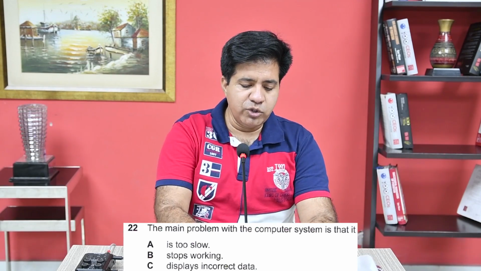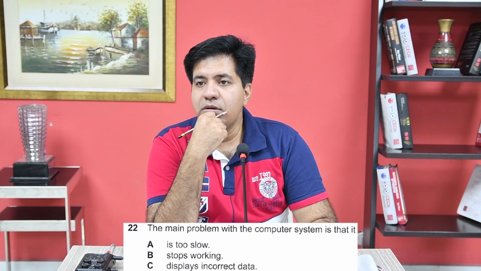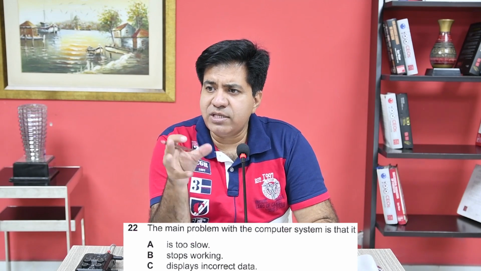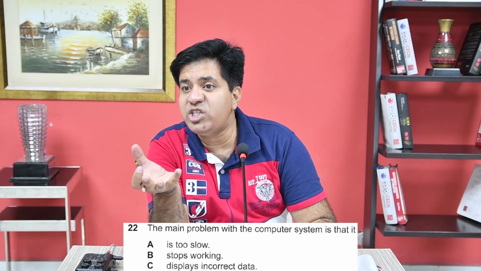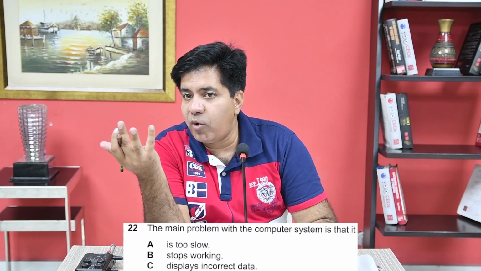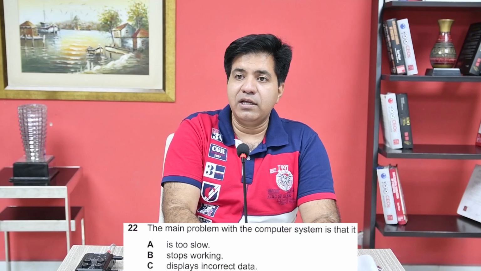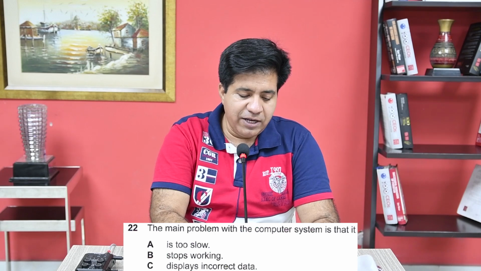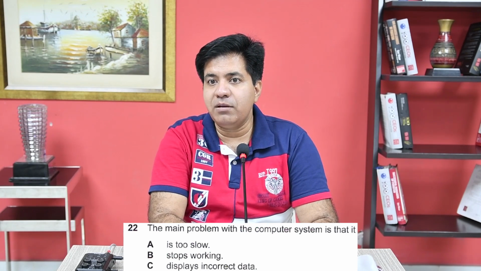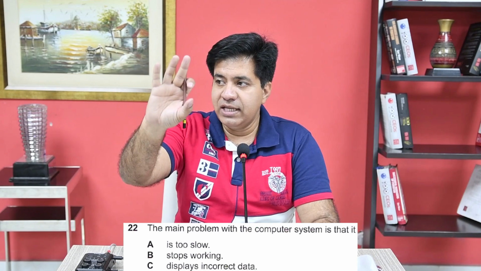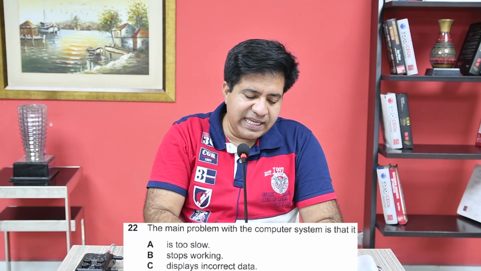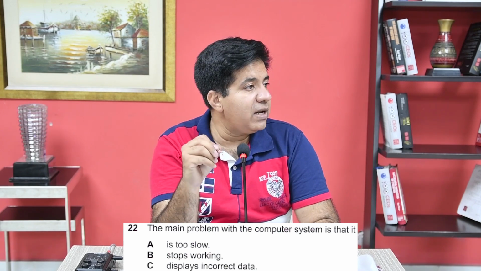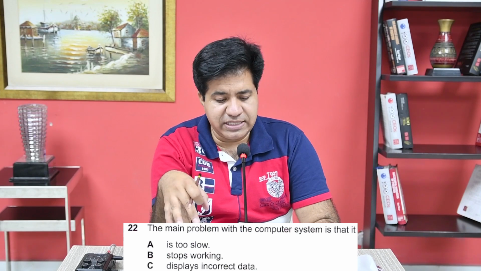So what are the issues? Too slow. What is for too slow? When the computer is slow, sometimes it freezes, or sometimes it's very slow, sometimes it doesn't respond immediately. When you double click, it doesn't respond immediately. Option B, stops working. What is stops working? It hangs, exactly. And if he says, we think it has stopped working, but then it continues, it means it does not hang. Option C, displays incorrect data. Incorrect data means wrong information. So if he says the main problem is it shows incorrect information, then C is the right answer.